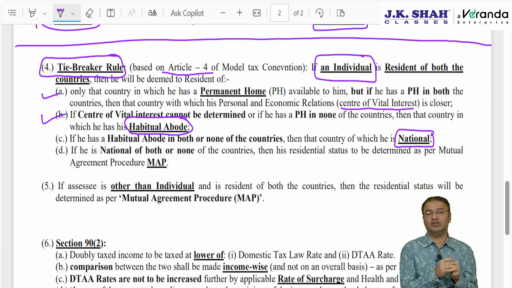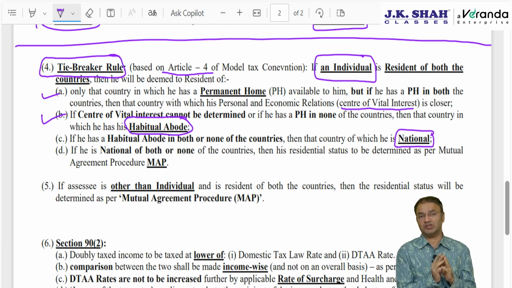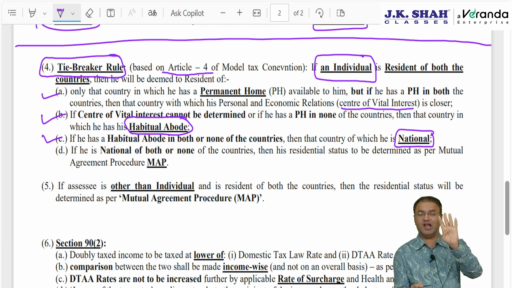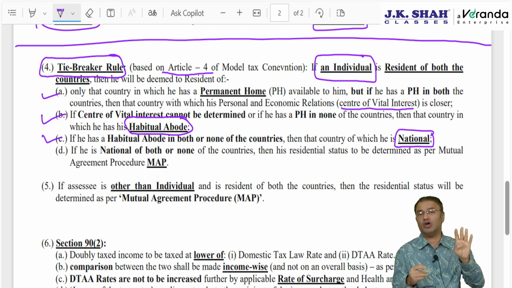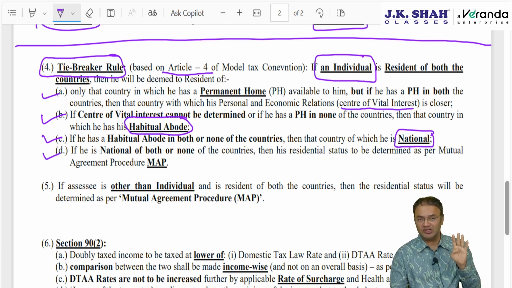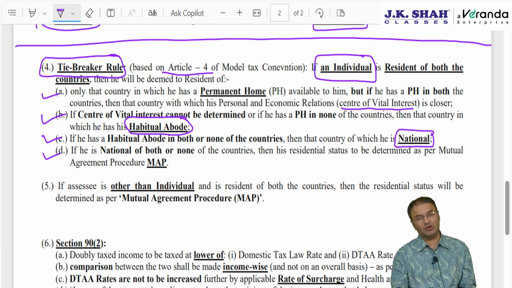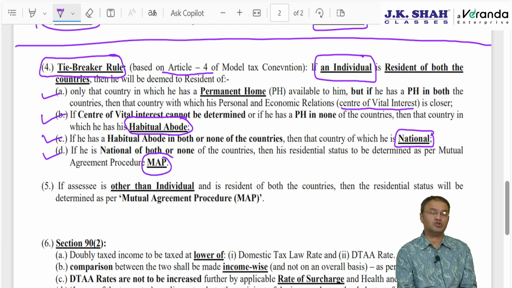Up till now, if you observe, citizenship was never to be taken into account. Everything was based on residential status. First time, we are taking into account citizenship to determine the residential status. And last point, if he is national of both the countries or none of the countries, then his matter will be discussed between the tax authorities or tax representatives of both the countries, that is competent authorities of two countries, will mutually decide. This procedure is called as mutual agreement procedure, MAP. This is the story of individual.